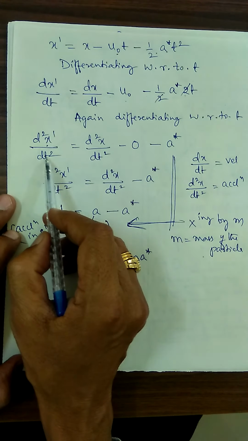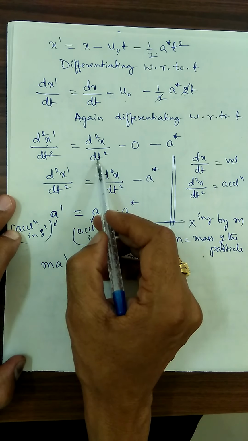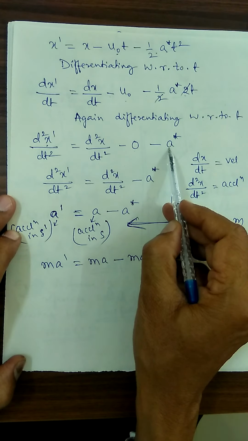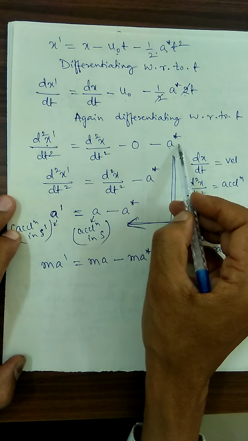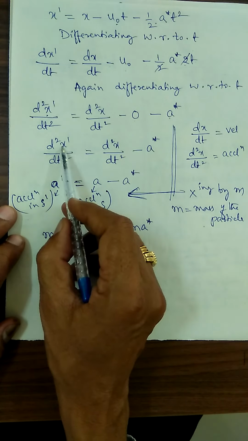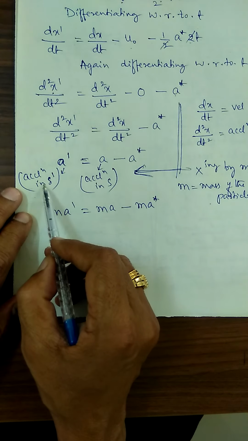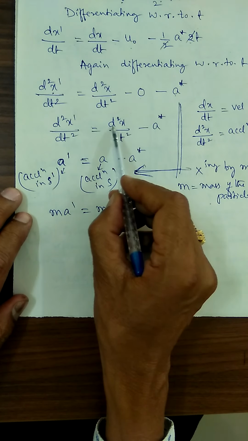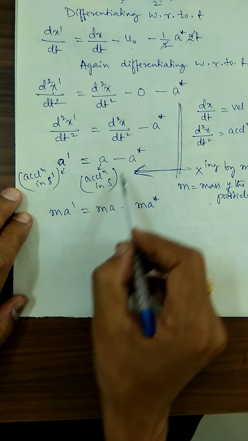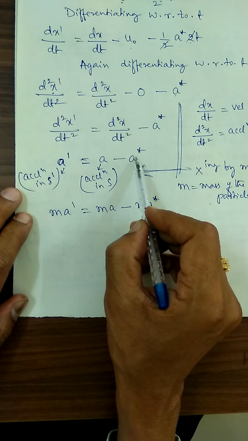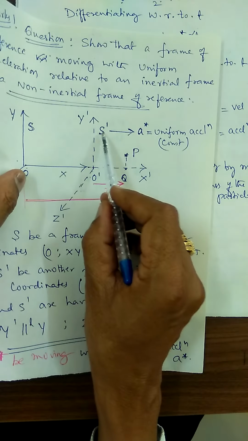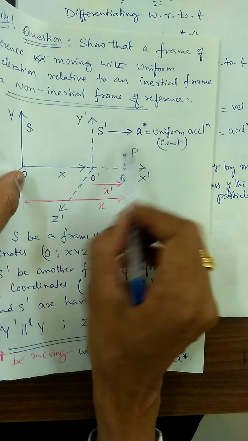Therefore, d square x dash by dt square is equal to d square x by dt square, which is constant, minus a star. Differentiation of t with respect to t is 1. But we know that d square x dash by dt square is equal to a dash, the acceleration in the frame S dash. d square x by dt square is equal to a, the acceleration in the frame S, minus a star. a star is the acceleration with which the S dash frame is moving along the common x-axis.